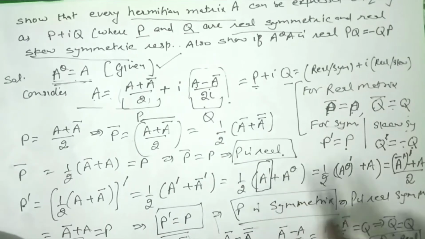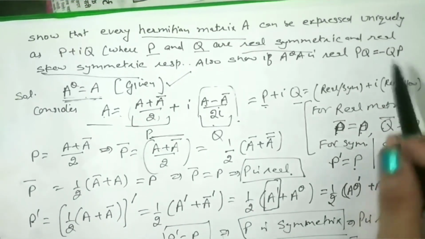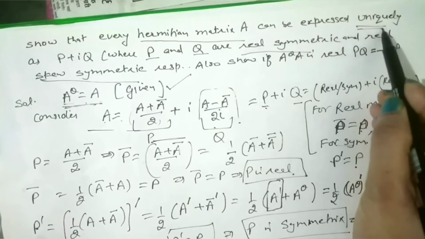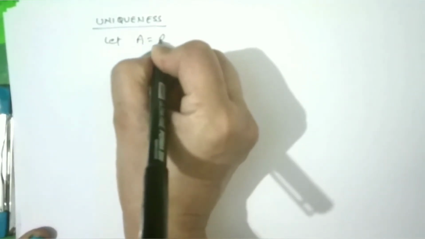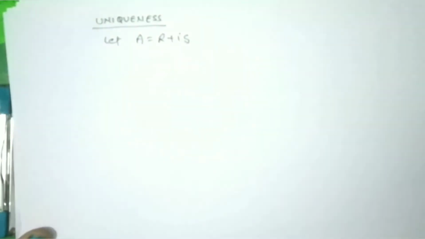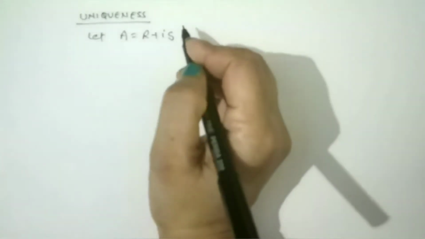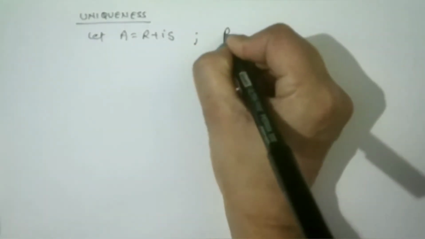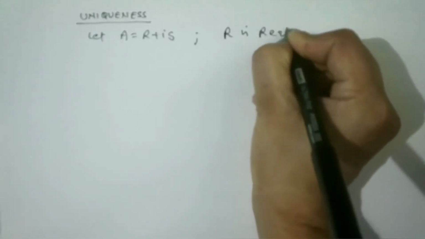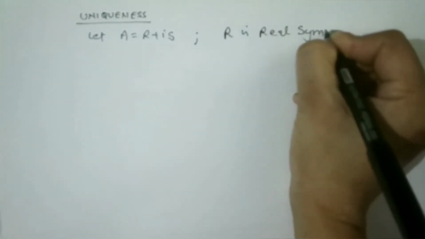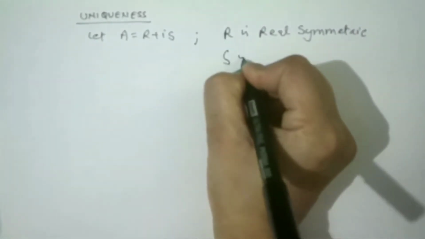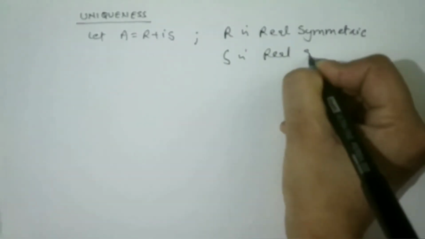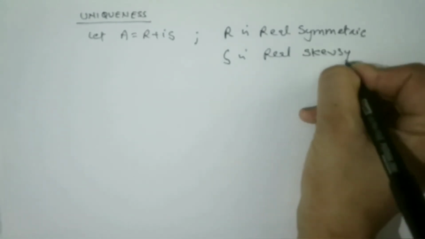These are the things that we have proven right now. The other thing we need to prove is uniqueness. And now for uniqueness, suppose that A is equal to R plus iota S, where R is real symmetric, and S is real skew symmetric.